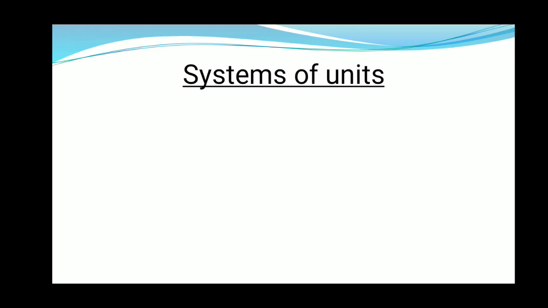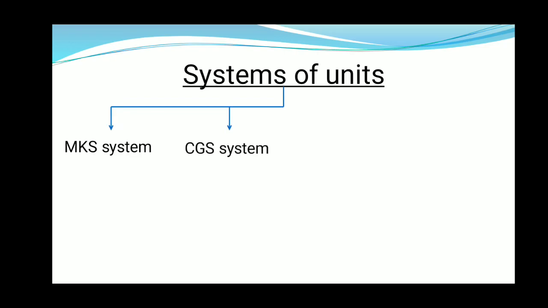The common systems of units used in mechanics are the MKS system, the CGS system, the FPS system and the SI system.